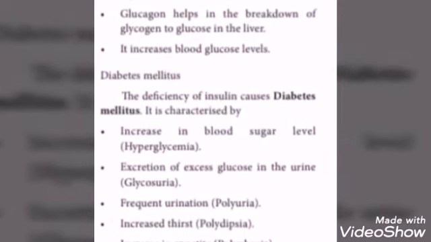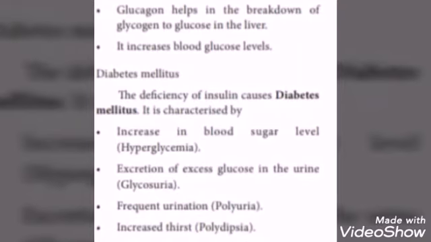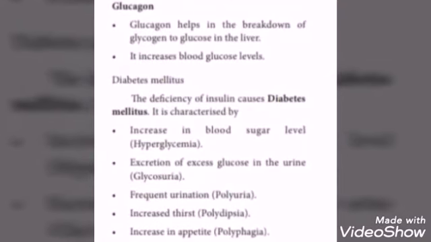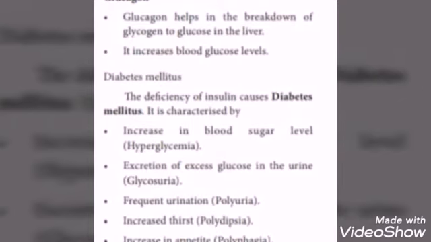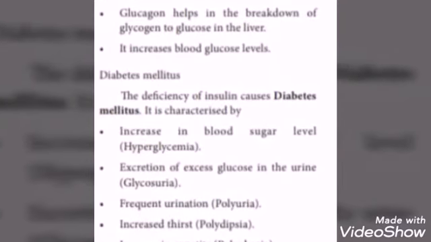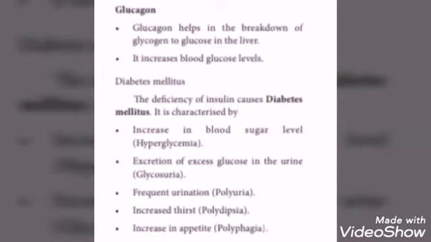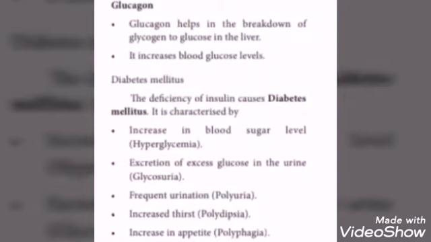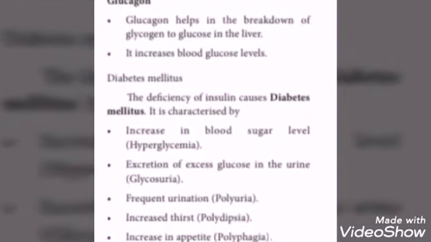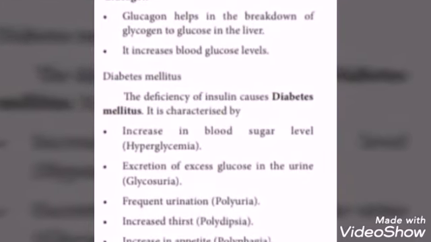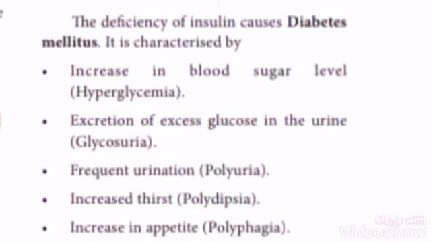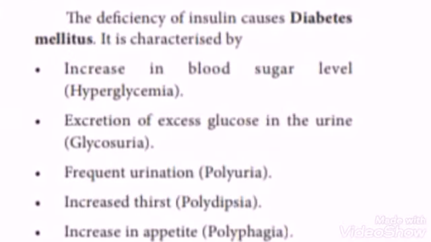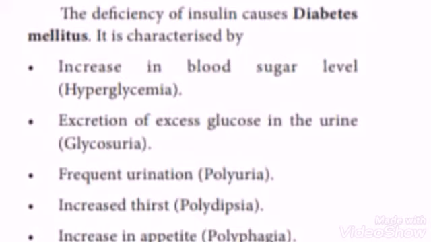Frequent urination is called polyuria. A large amount of urine is excreted. Increased thirst is called polydipsia. They feel extremely thirsty. Increase in appetite is called polyphagia. Then in diabetic patients, delayed wound healing occurs. Diabetic patients can control their sugar level through diet.